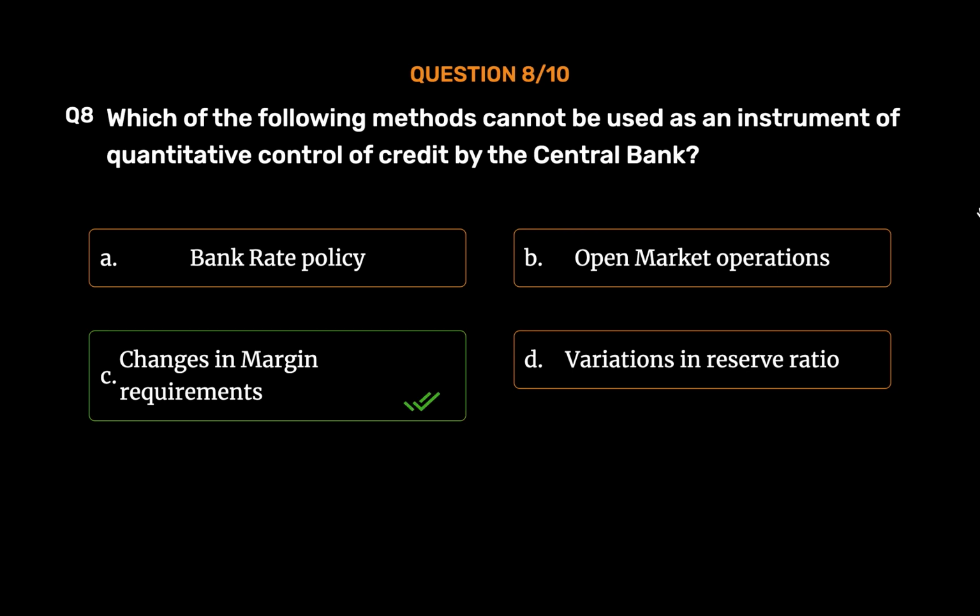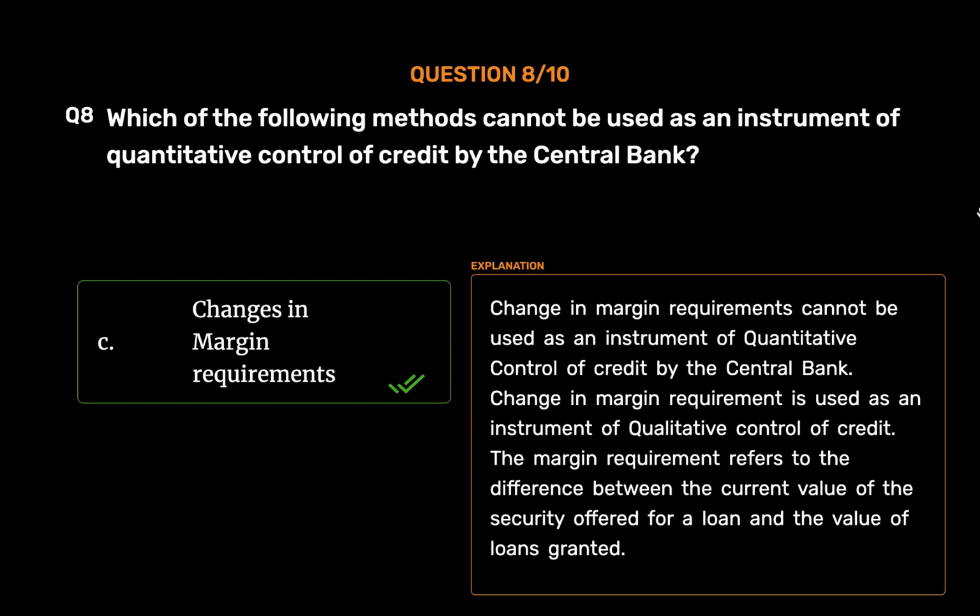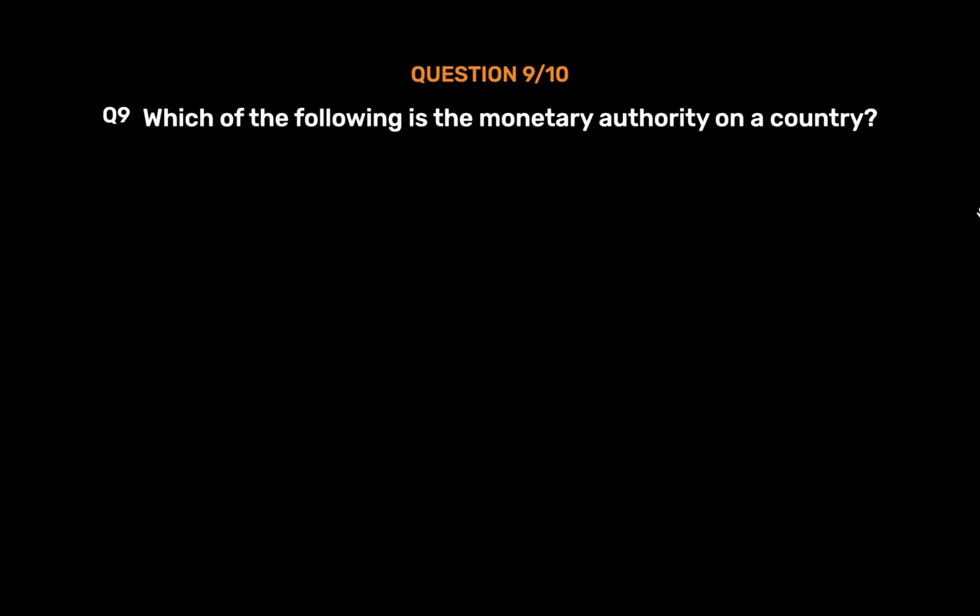Changes in margin requirements. Change in margin requirements cannot be used as an instrument of quantitative control of credit by the central bank. Change in margin requirement is used as an instrument of qualitative control of credit. The margin requirement refers to the difference between the current value of the security offered for a loan and the value of loans granted.